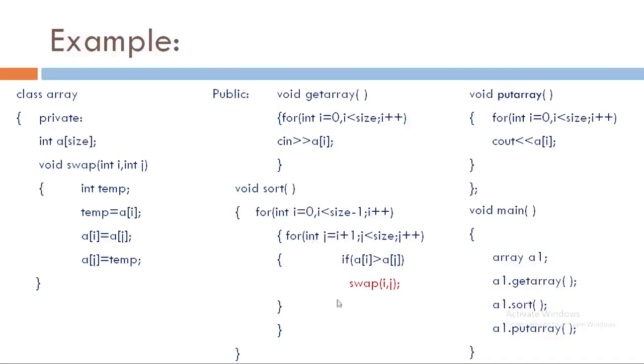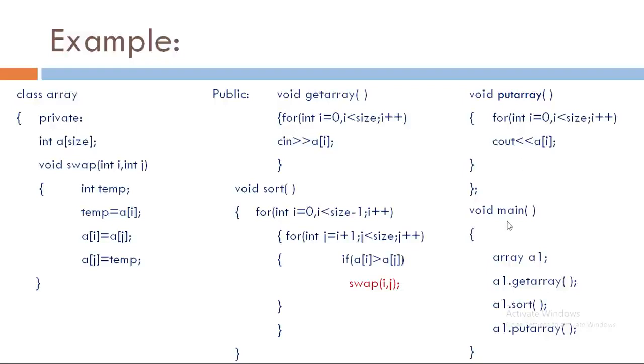See friends, here swap(i, j), this function is our private member function which is called within the class declaration and within the public member function sort of this class. So this is how we can access a private member function within the class declaration. Then next we have a putArray function which is used to simply display the array elements.